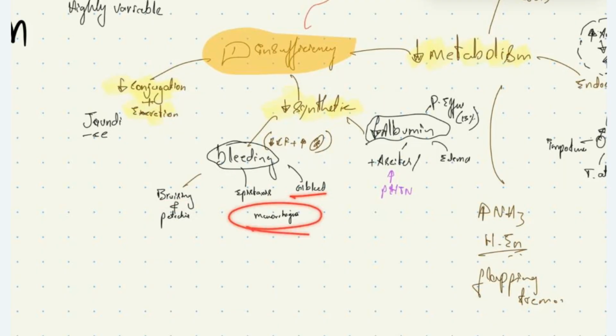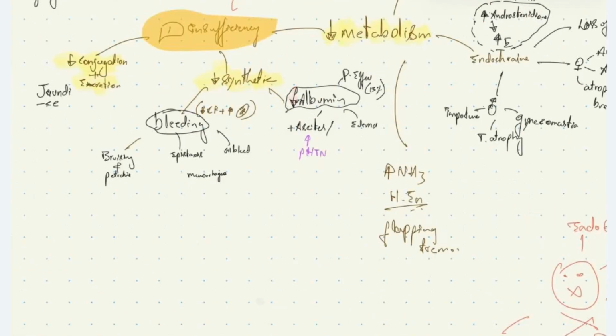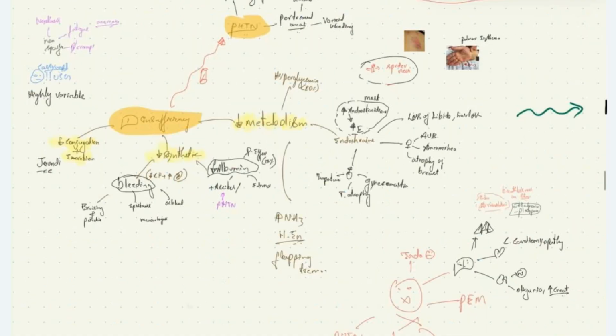Of albumin, the reduced albumin levels in the blood cause reduced oncotic pressure, which causes edema, peripheral pitting edema. And also it causes ascites due to reduced oncotic pressure. The fluid will go out of the blood, causing ascites. Portal hypertension also contributes to production of ascites due to increased hydrostatic pressure. Both these cause ascites. In 13% of patients with cirrhosis, we see pleural effusion due to reduced albumin levels. Now, these are all the symptoms and signs seen due to reduced synthetic functions of the liver.